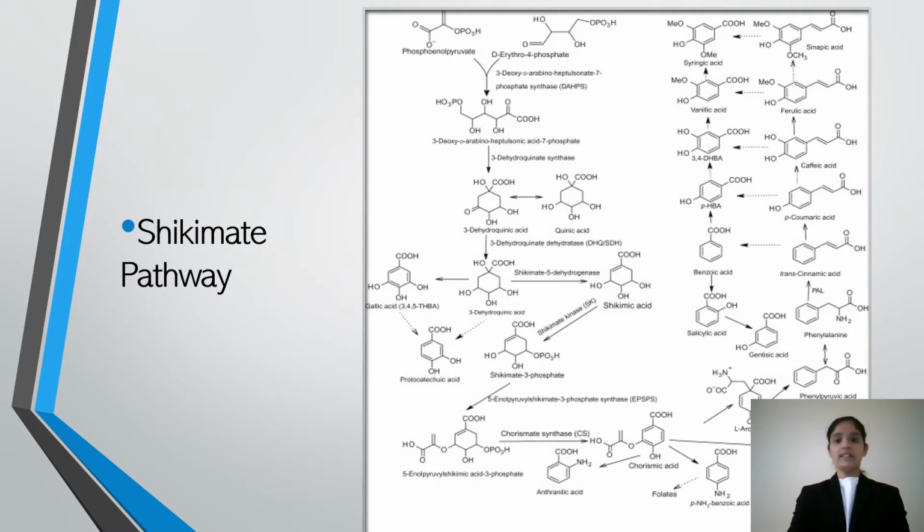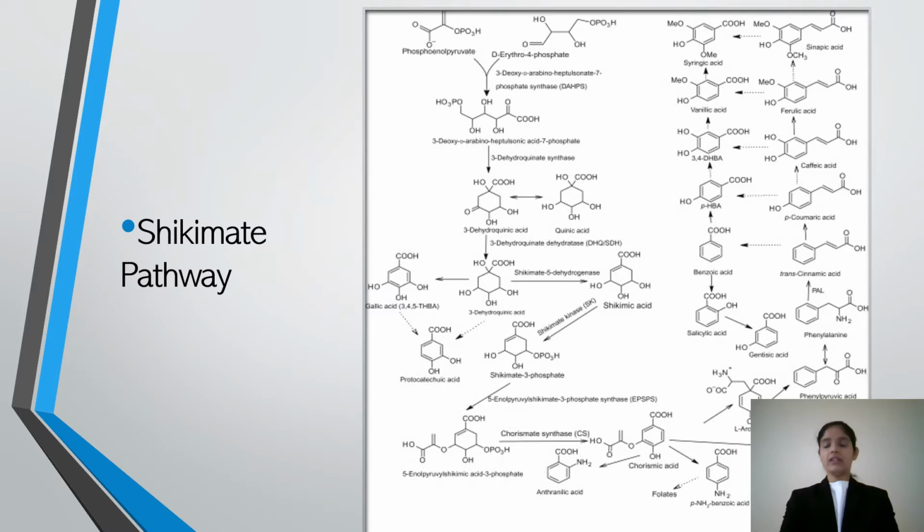The shikimate pathway is an aromatic biosynthetic pathway that converts primary metabolites phosphoenolpyruvate and erythrose phosphate to chorismate. The pathway is subsequently responsible for the production of phenylalanine and tyrosine through the conversion of chorismate to prephenate.